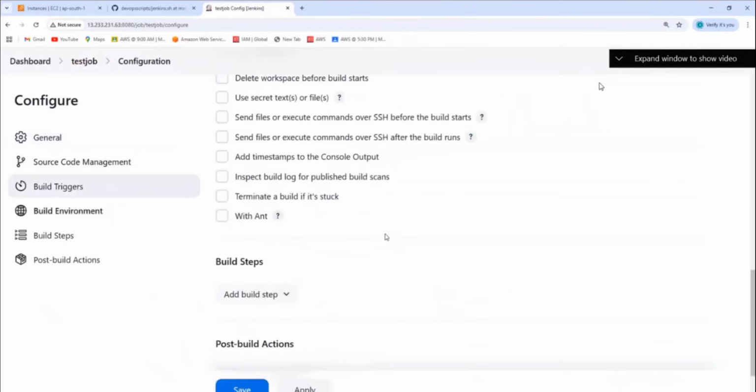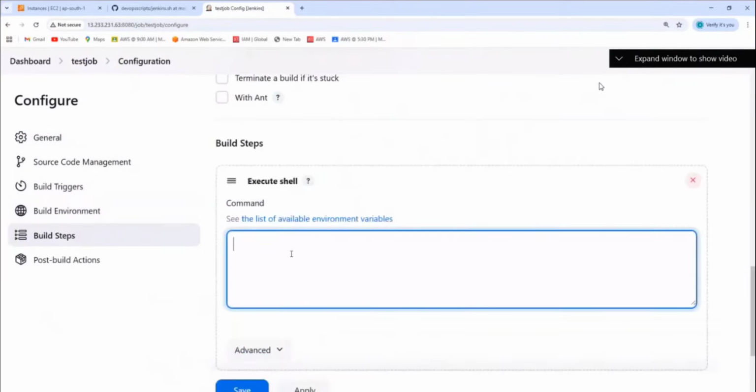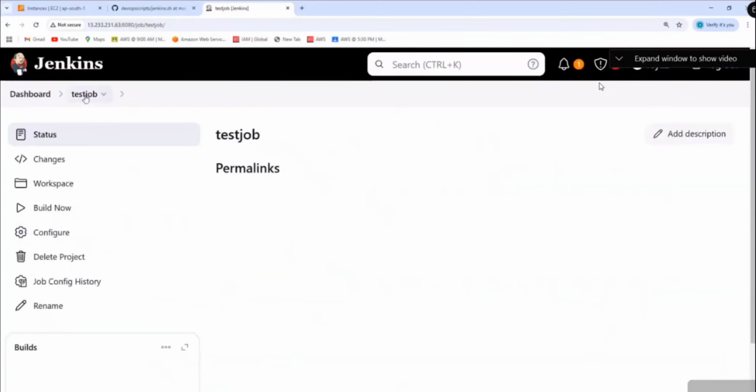Okay, so what I do, I don't do anything here in the build step. I just put, remember, execute shell? Tell me one small command. Echo "Welcome to Jenkins". You can put anything here. Okay, so you can put whichever you want and then click on save.